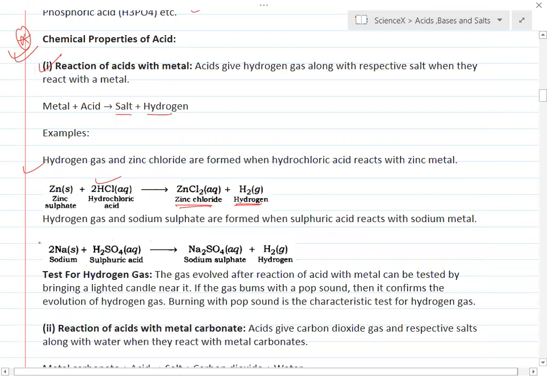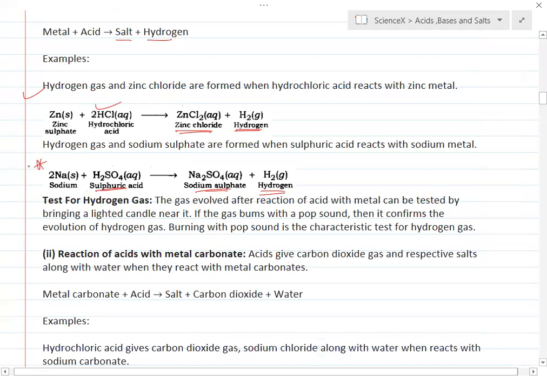Similarly, sodium reacts with sulfuric acid. It gives sodium sulfate and hydrogen. So how can you test that hydrogen gas is liberated? The gas evolved after the reaction of an acid with a metal can be tested by bringing a lighted candle near it. If the gas burns with a pop sound, then it confirms the evolution of hydrogen gas.